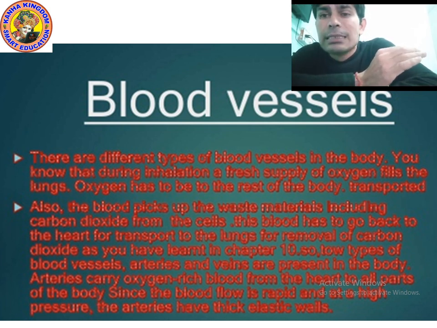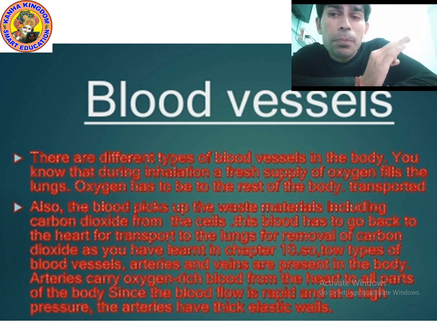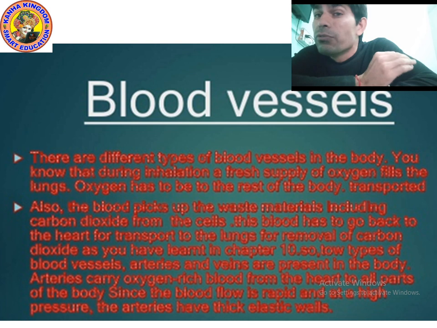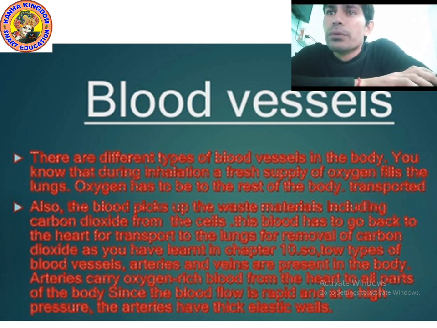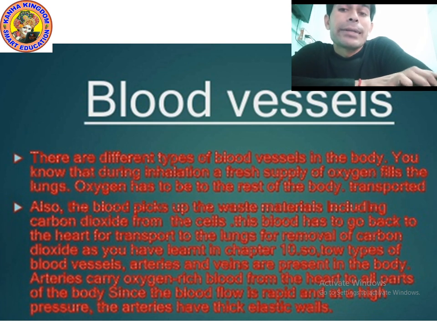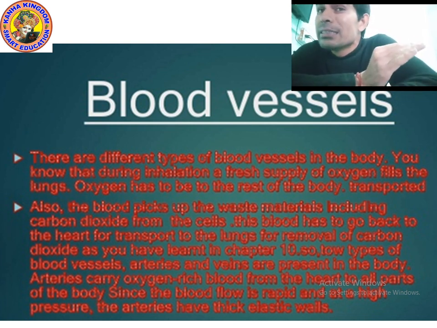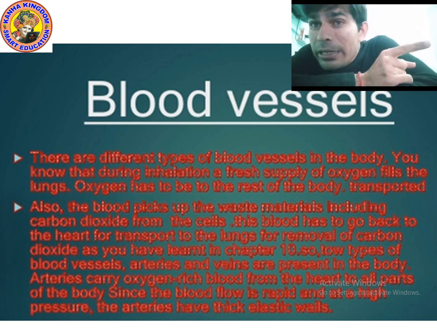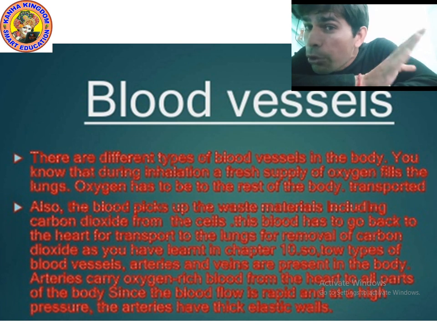Now the question is, from which part do arteries carry the blood and from which part do veins carry the blood? Arteries and veins are present in the body. Arteries carry oxygen rich blood, meaning pure blood, from the heart to all parts of the body.